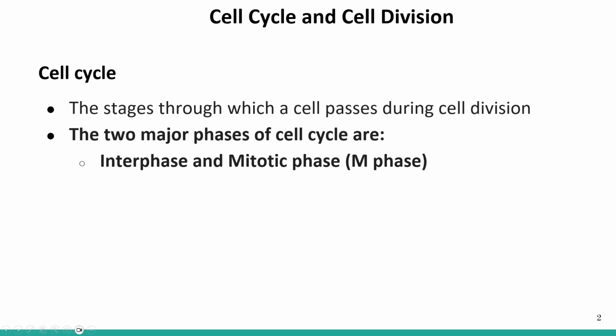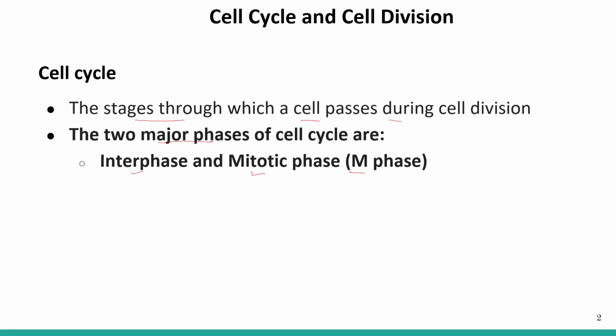So let's start with the definition of the cell cycle. Now, what is cell cycle? The stages through which a cell passes during cell division is known as cell cycle. The cell cycle is further divided into two major phases. First one is the interphase, second is the mitotic phase, also known as the M phase.